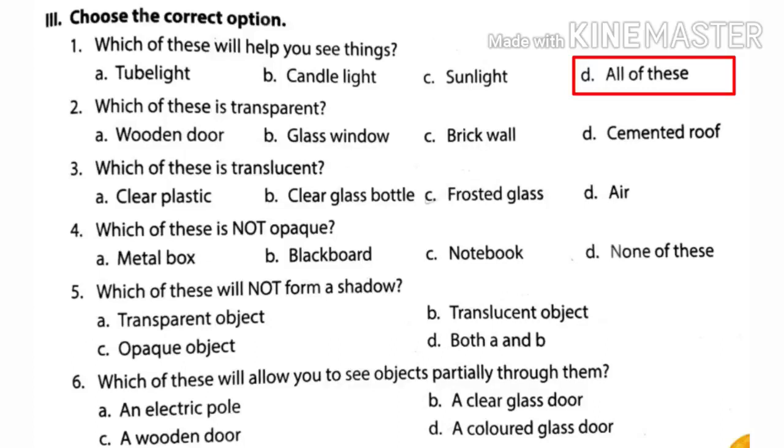Second one is which of these is transparent? Wooden door, glass window, brick wall or cemented roof. Glass window is a transparent. Wooden door, brick wall and cemented roof are opaque. Third one is which of these is translucent? Clear plastic, clear glass bottle, frosted glass or air.